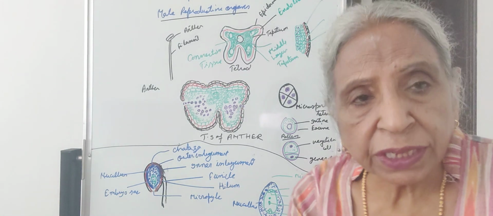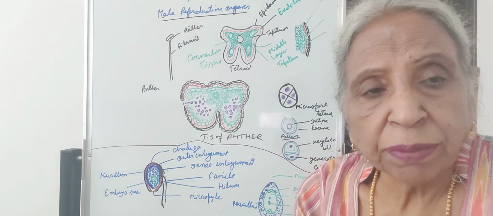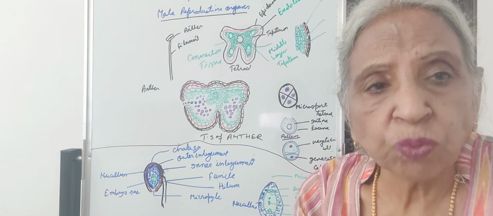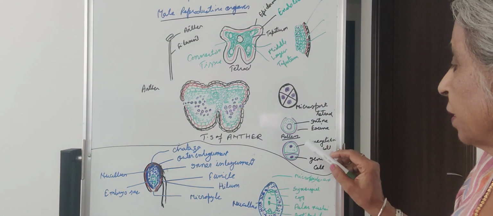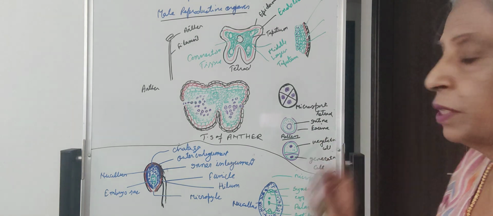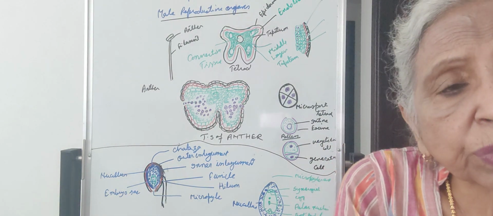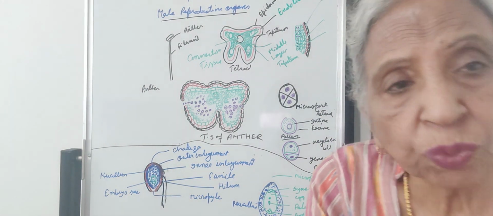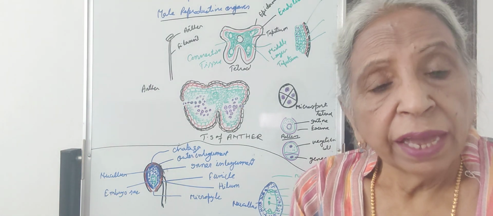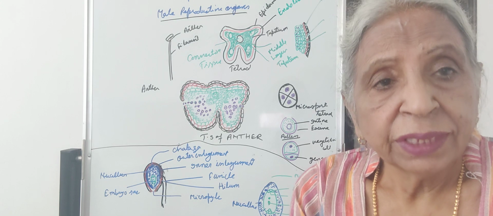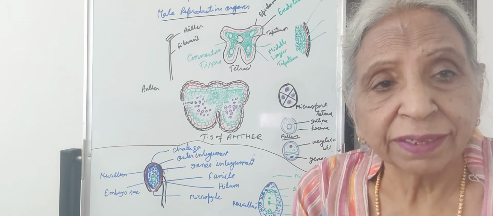Each pollen grain is covered by two coverings, two walls. Outermost is called the exine and inner is called the intine. Exine is very hard. It is formed of sporopollenin.